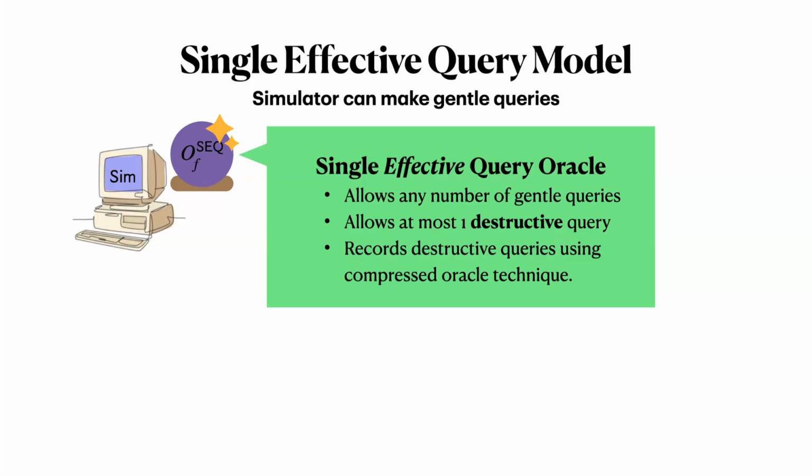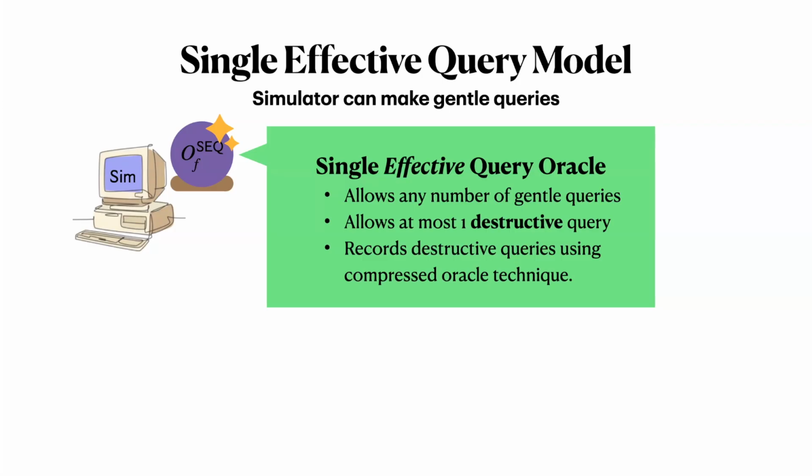So we can actually record the number of destructive queries that have been made using the compressed oracle technique. At a high level, this technique allows us to measure the entanglement between the adversary's registers and the program's internal randomness registers.